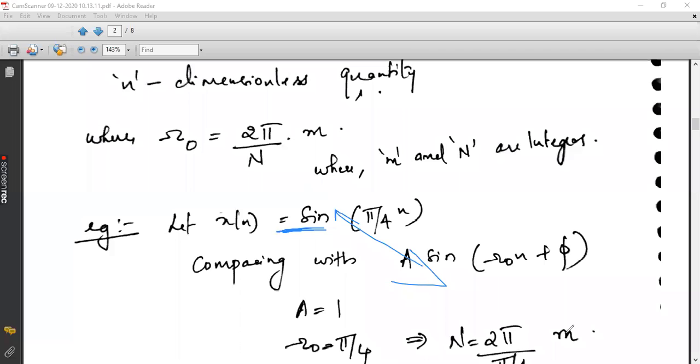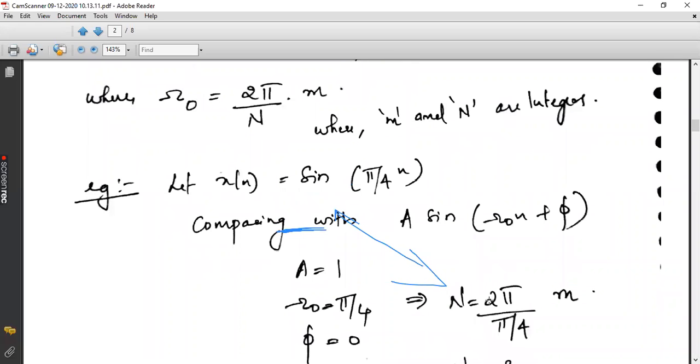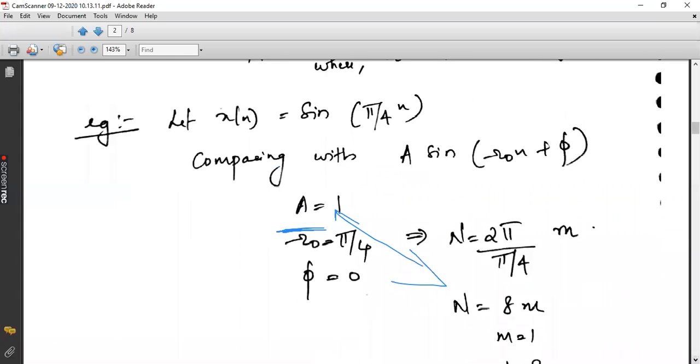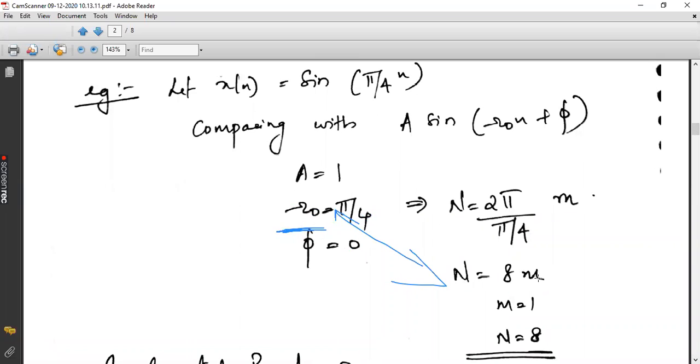And from this, you can calculate the value of N, which is very familiar to you. How will you calculate N? What is the equation to calculate N? It is 2 pi by omega into m. So here omega is pi by 4. So 2 pi by pi by 4 into m. So pi will get cancelled and the answer is 8m. And you need to put a small integer for m such that capital N should be a positive integer. So for that you can put m as 1, so that 8 into 1 will become 8. So the fundamental time period will become 8 here.